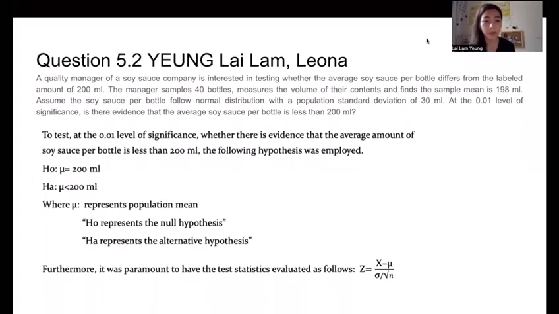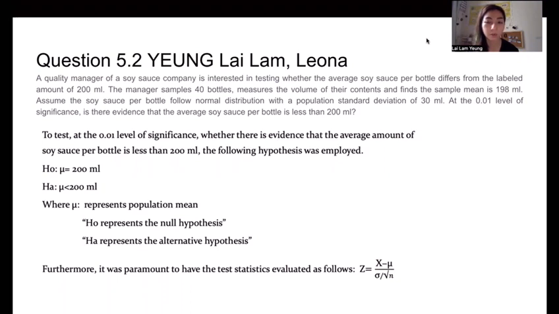Thank you. My name is Yana Lam, and I'm responsible for question 5.2. The question is about a quality manager who would like to test whether the amount per bottle differs from the labeled amount of 200 ml. They sample 14 bottles, and the sample mean is 198 ml. Assume it follows the normal distribution with a standard deviation of 15 ml.